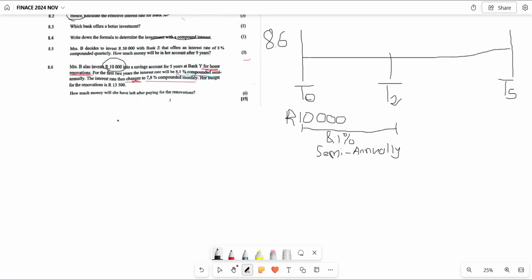Then it says the interest rate then changes, meaning that after 2 years, for the rest of the investment, the interest rate changes. Then from T2 all the way to T5, the interest rate changed to 7.8% per annum compounded monthly.